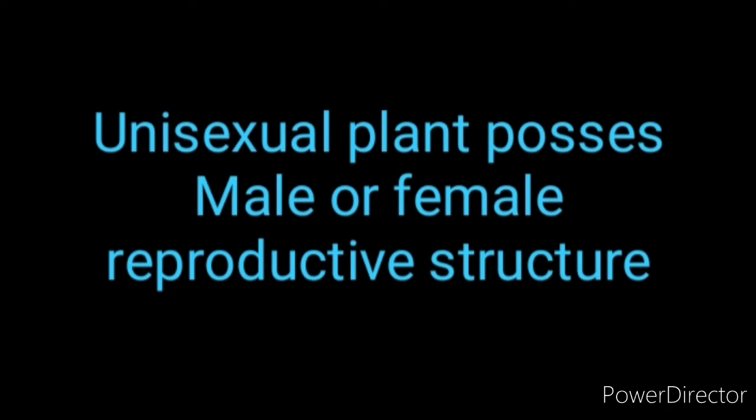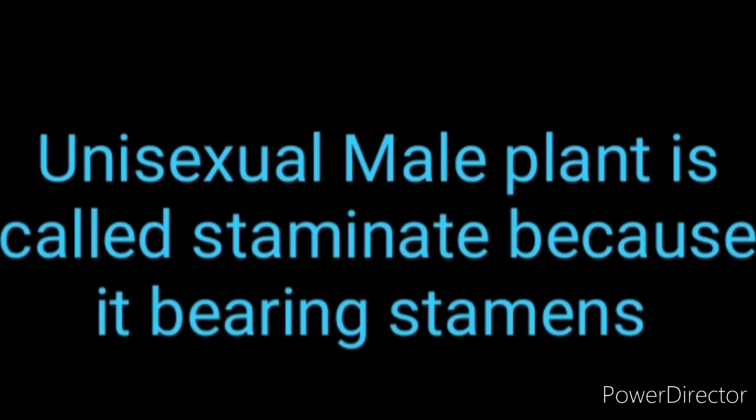The different plants means male plants and female plants; they are called unisexual male plants or unisexual female plants. Now we'll see that one. In flowering plants, the unisexual male flower is called staminate. So staminate means we should see that one.